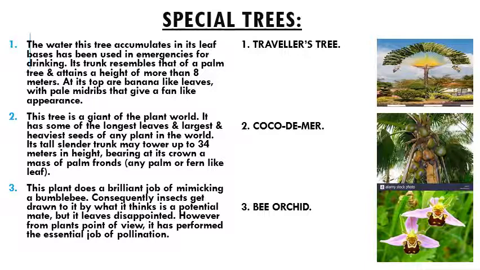Third one, this plant does a brilliant job of mimicking a bumblebee. You can see in the picture how the plant has mimicked the bumblebee. Consequently, insects get drawn to it by what it thinks is a potential mate, but it leaves disappointed. However, from the plant's point of view, it has performed the essential job of pollination. The answer is bee orchid.